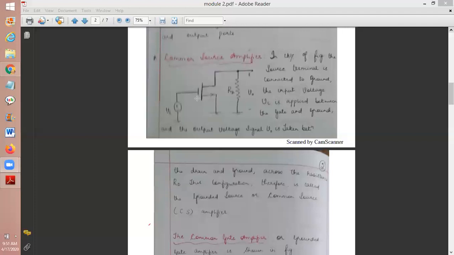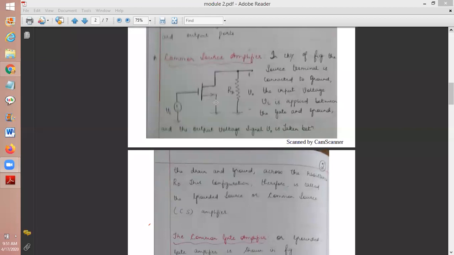See students, basically we are analyzing all this for the N channel MOSFET. We are not taking the P channel MOSFET. If I take this MOSFET, this terminal represents the gate, this terminal represents the drain, and this terminal represents the source. So common source means what? Can you see the source terminal grounded? Yes, the source terminal is grounded.